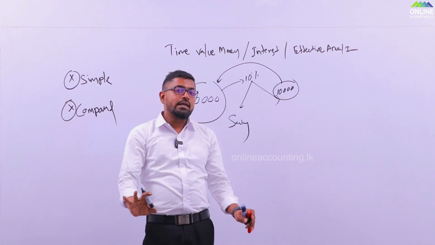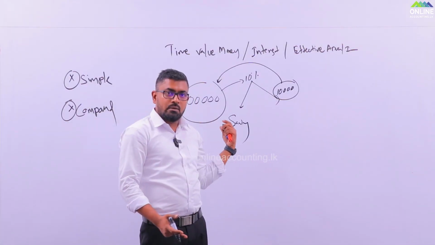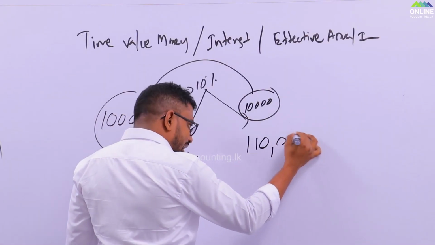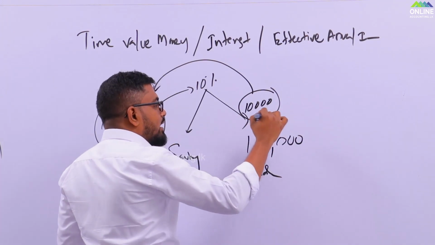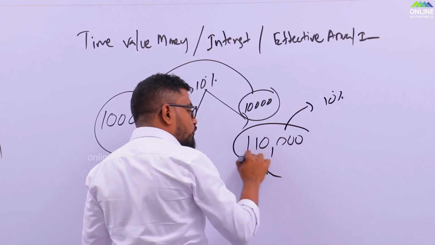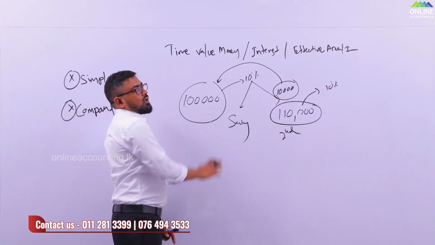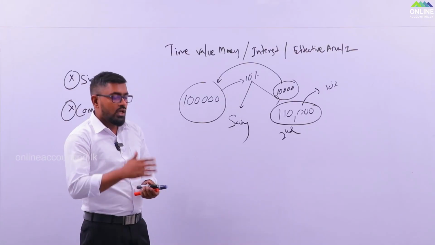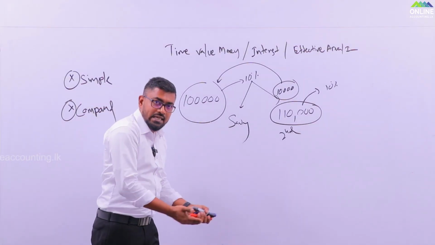You are not getting your interest into your hand, you are adding it back to your initial amount and making it 110,000 in the second year, okay? And at the end of the second year, the 10% interest will be for this 110,000, not only for this 100,000.